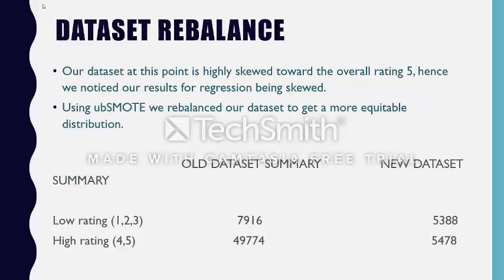Our data set was unbalanced. We had to rebalance it, so our database was highly skewed at this point of time. We had more than 50% of our database having overall rating as 5, so we used SMOTE from the imbalanced-learn library, and we got a little more equitable distribution. This is the summary of our old and new database.